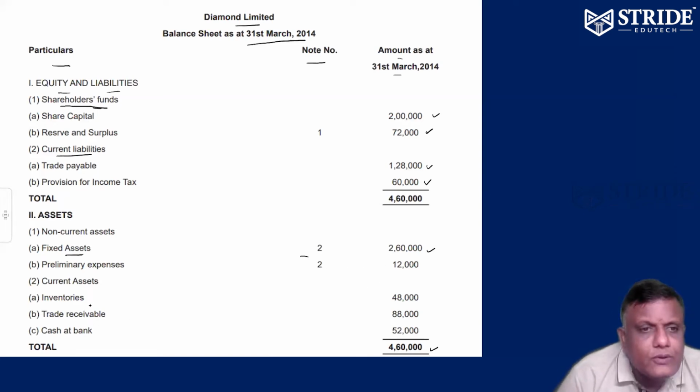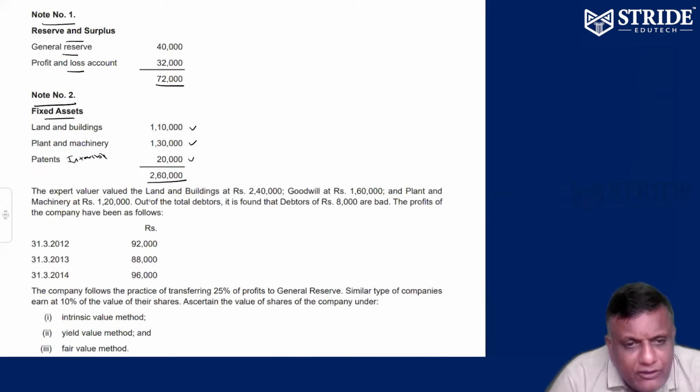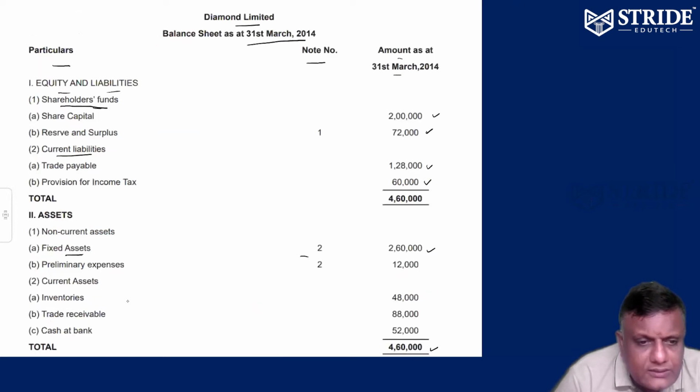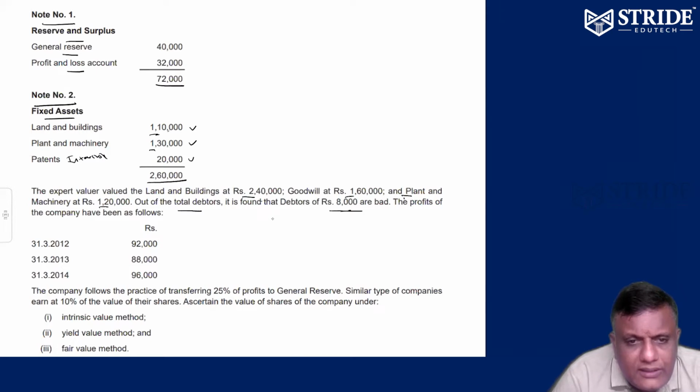Anyway, we will now bring in the expert value. He said, sir, your land and buildings value is not 1,10,000, it is going to be 2,40,000. Your goodwill is also 1,60,000. Your plant and machinery is 1,20,000, not 1,30,000. Out of trade receivables of 88,000, 8,000 are supposed to be bad debts.